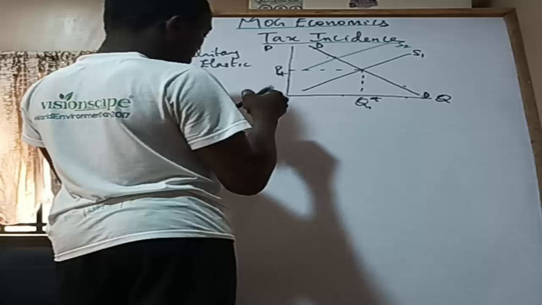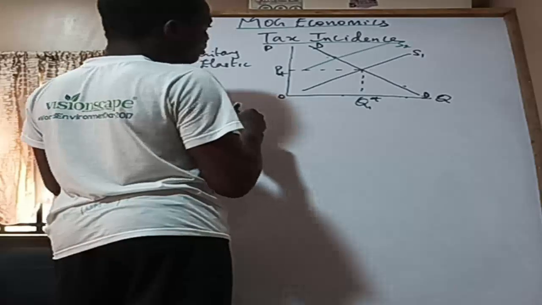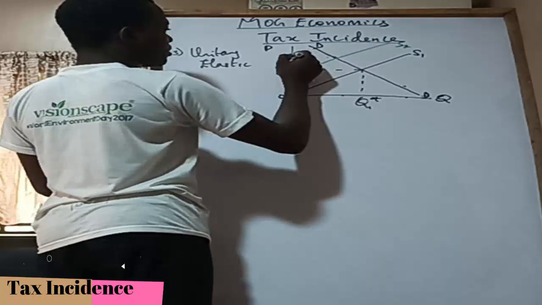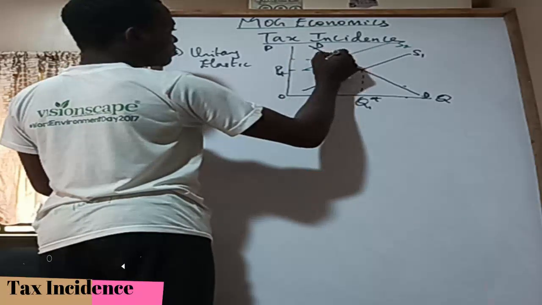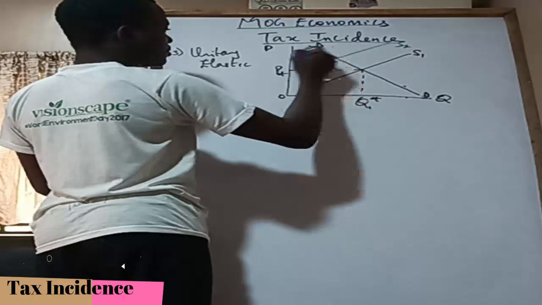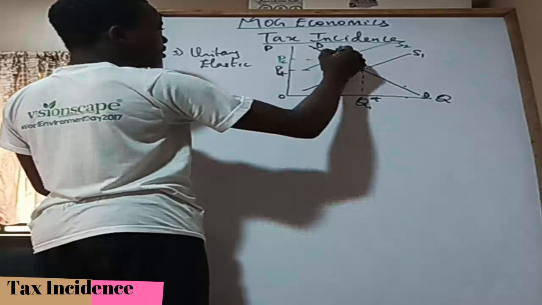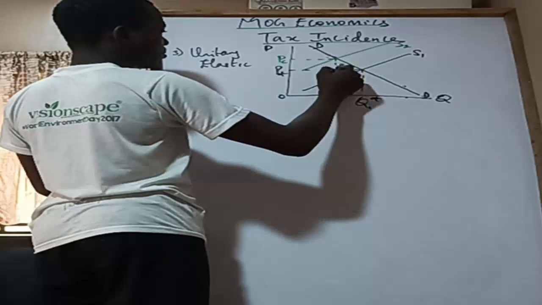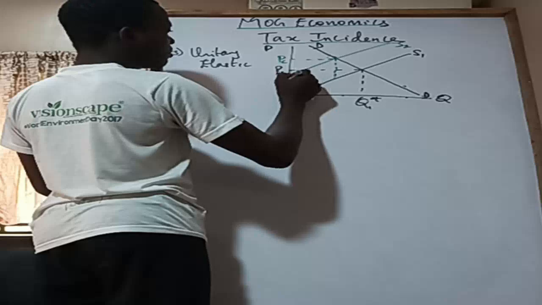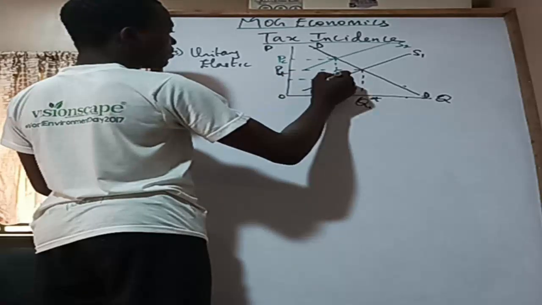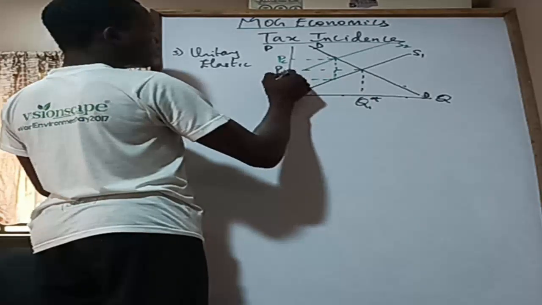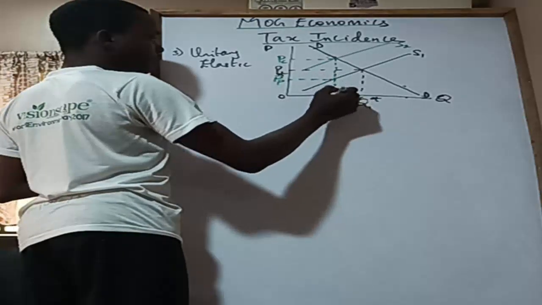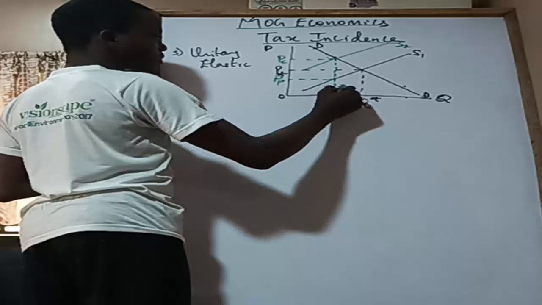Then this is the price that consumers are paying now, and coming down here, this is the price that producers are receiving now, and this is the quantity that is being produced, the equivalent quantity in the market, Q2 star.